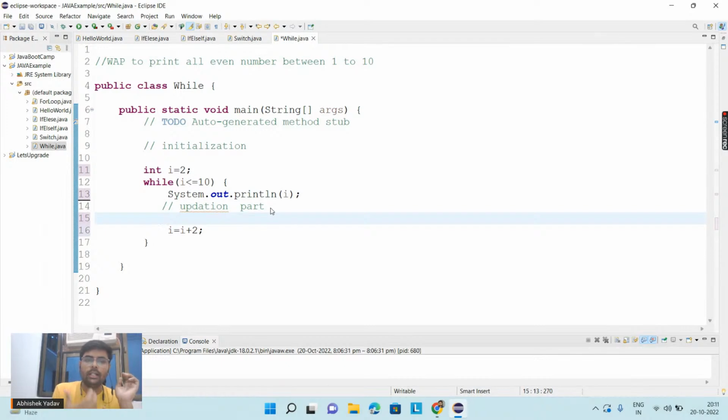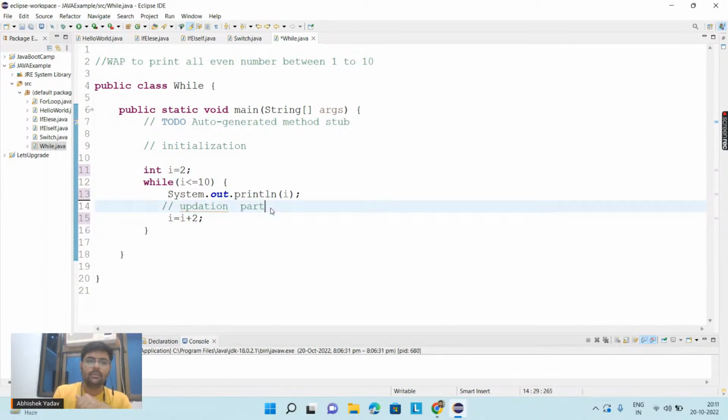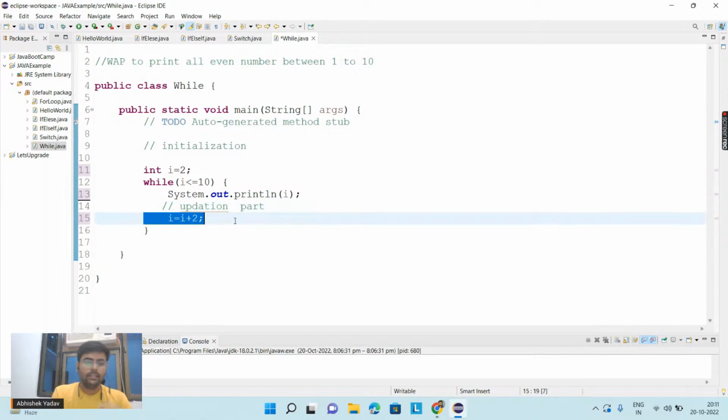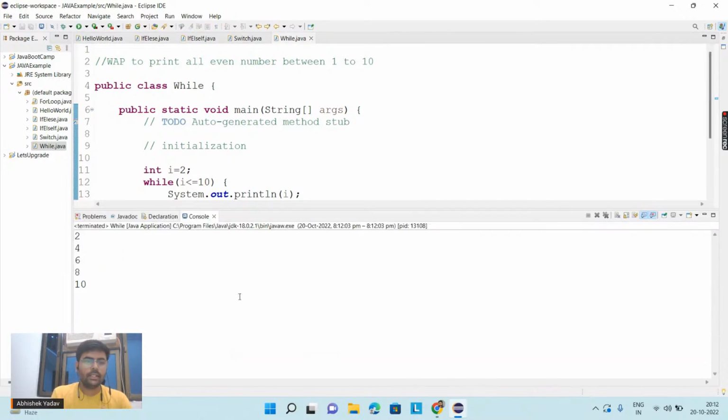So here you can do a little optimization. Okay, it will not affect the time complexity, but here you are saying, hey, I will optimize because I know the even condition, right? So here let's try to run the program again. So here you can see again we are getting the same output, right?